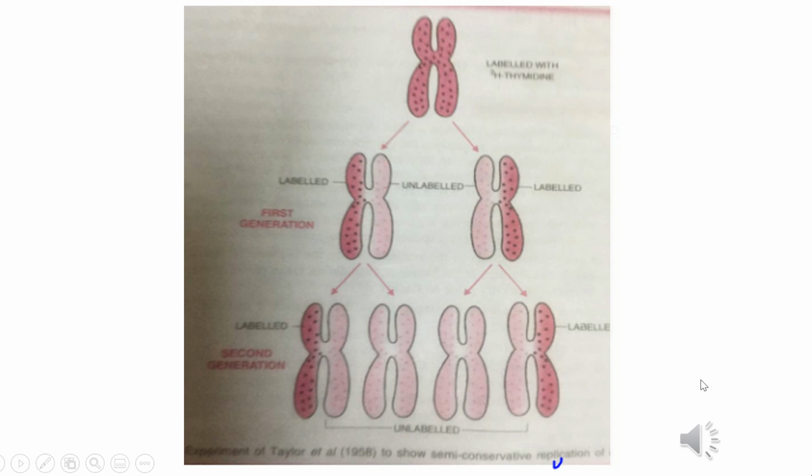This is one more example showing the semi-conservative model of replication. It was given by Taylor in 1957. He used radioactive tritiated thymidine, 3H thymidine, in the roots of Vicia faba in eukaryotes. What happens?